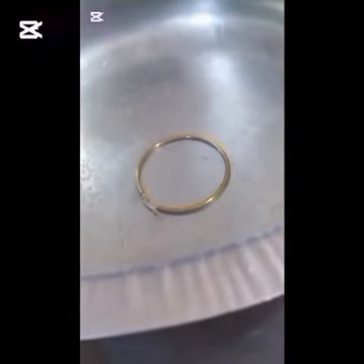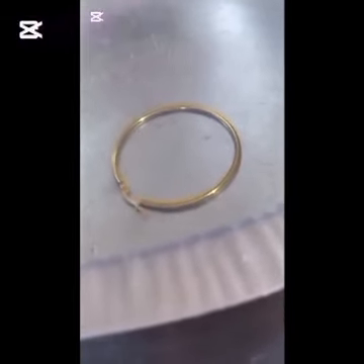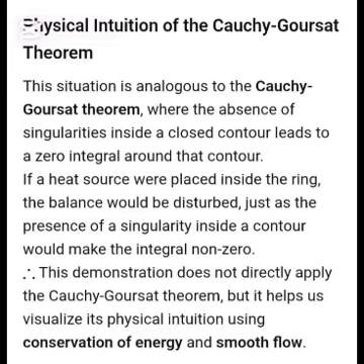This situation is analogous to the Cauchy-Goursat theorem, where there are no singularities inside a closed contour. If a heat source were placed inside the ring, the balance would be disturbed, just as the presence of a singularity inside a contour would make the integral non-zero.